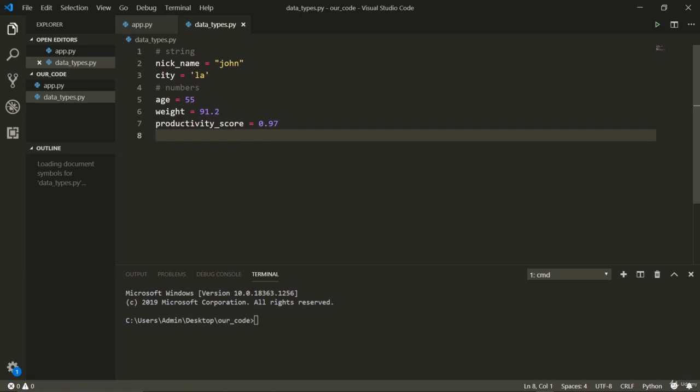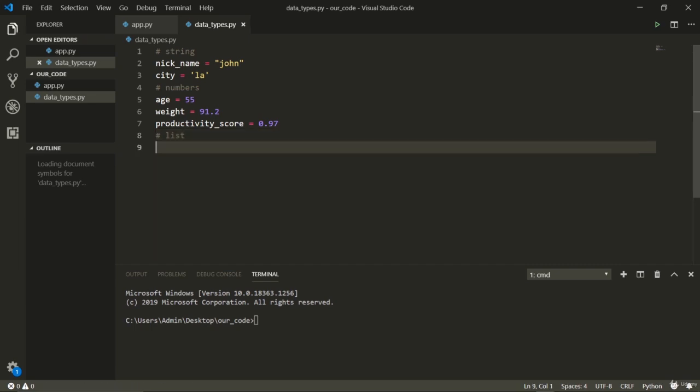Now, let's talk about another interesting data type called a list. A list is very interesting. It's just a group of similar data. They're also called arrays in other languages, and in this language too. If you see the names used interchangeably, don't be surprised, just don't worry about it. Now let's take some examples. Let's take an example of weights, right? I stored one weight here. I can store many weights.